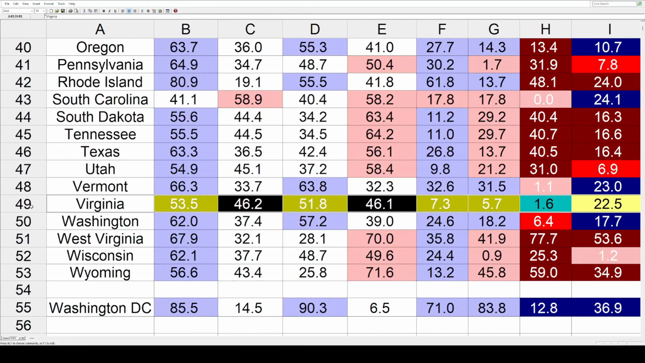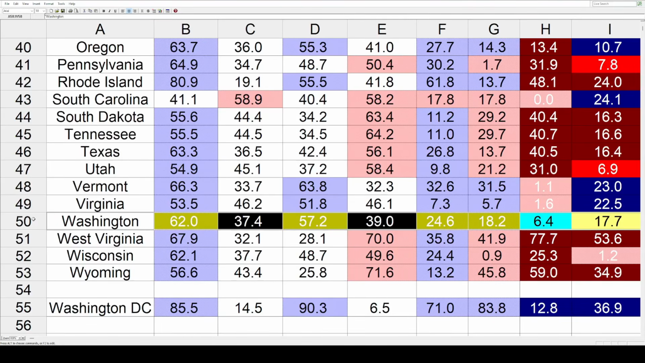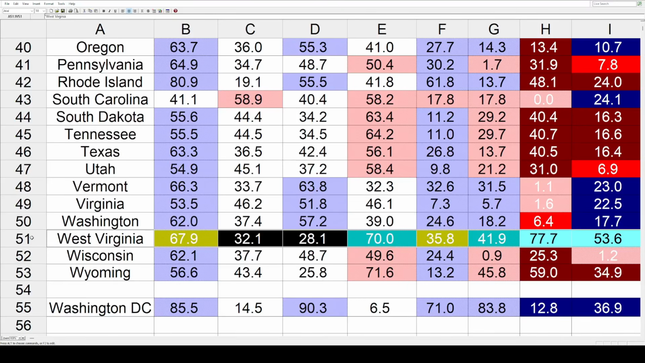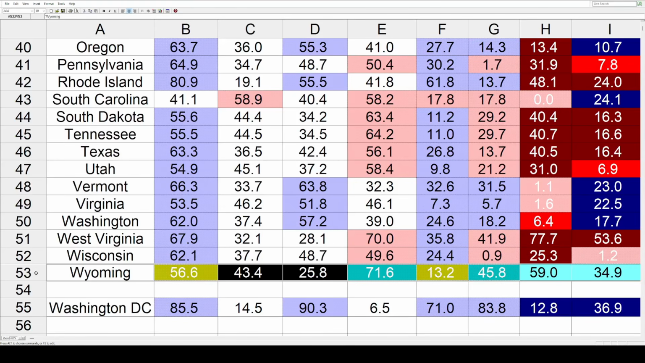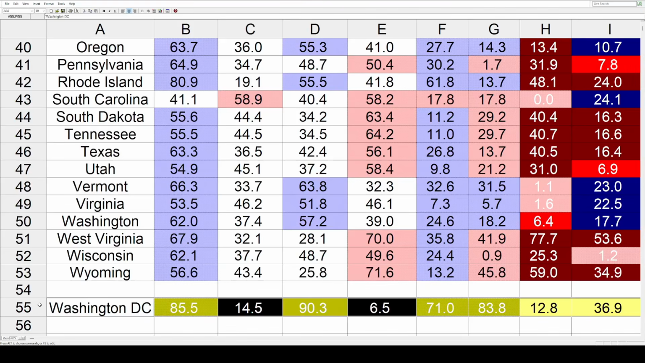Virginia, 0.5% less than that. Then Washington is at 17.7. West Virginia had the biggest trend toward the Republicans, coming in at a big 53.6. Wisconsin, a slight red trend at 1.2. And Wyoming, a major red trend at 34.9. Then it's Washington, D.C. They trended even harder than Wyoming, but toward the Dems at 36.9.